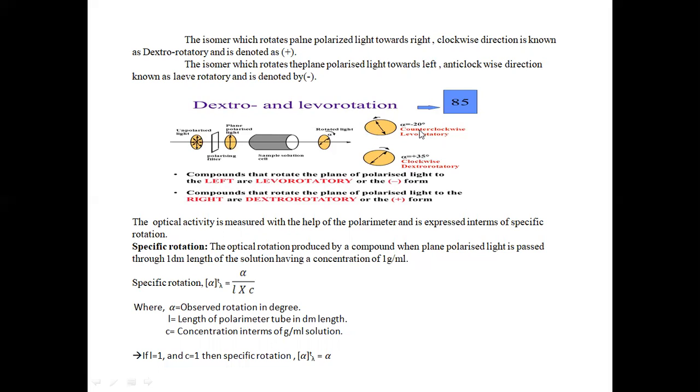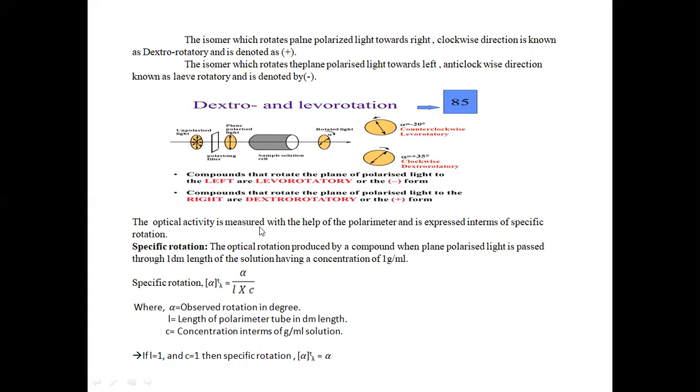If it is rotating through a 20-degree angle, then it is denoted as minus 20 degrees. That is, the observed rotation alpha is equal to minus 20 degrees. Minus 20 degrees indicates the anticlockwise direction. The minus sign indicates a levorotatory compound, rotating in the counterclockwise direction.